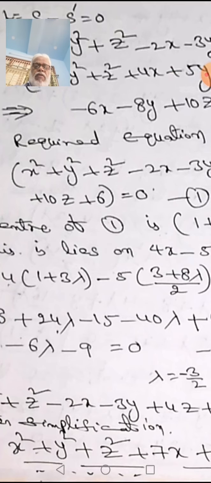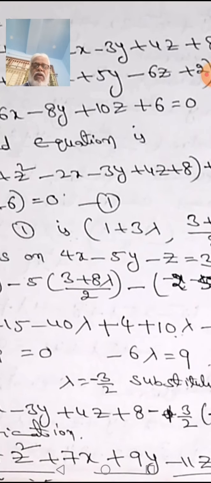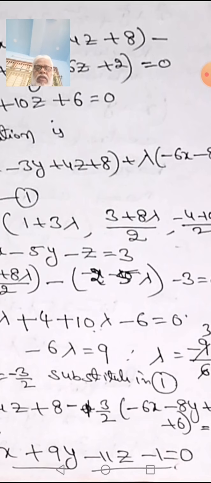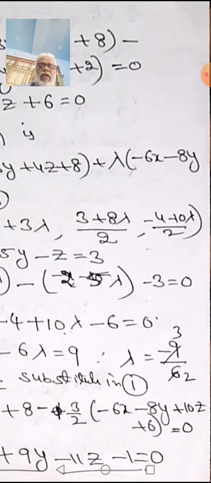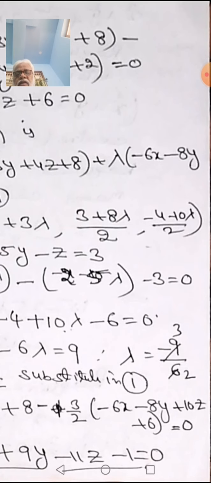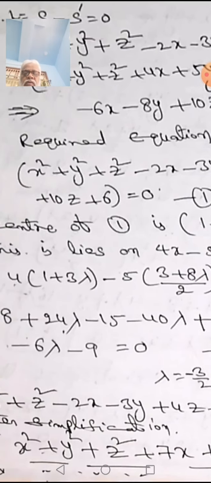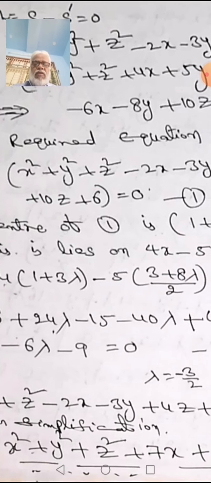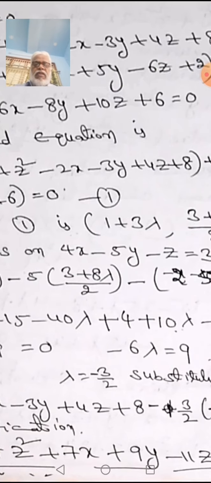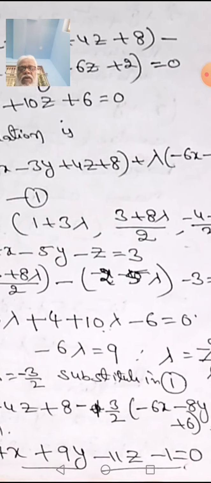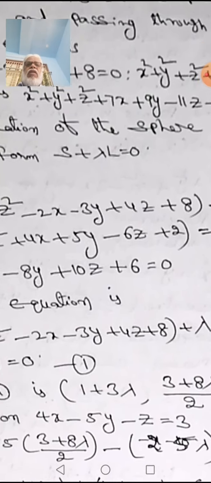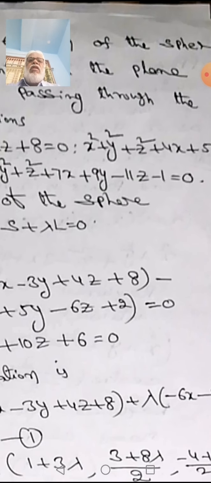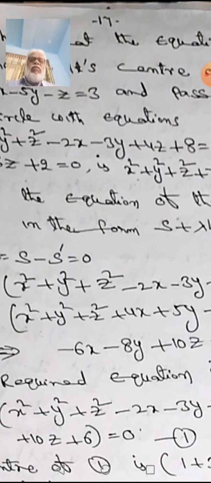x square plus y square plus z square minus 2x minus 3y plus 4z plus 8 minus of 3 by 2 times (6x minus 8y plus 10z plus 6) is equal to 0. After simplification we get x square plus y square plus z square plus 7x plus 9y minus 11z minus 1 is equal to 0. I think this is what they want. So this is the equation.